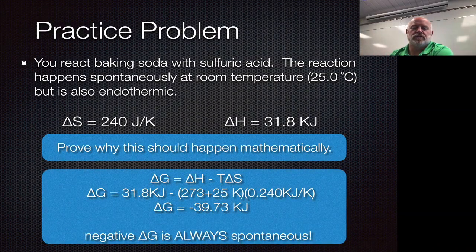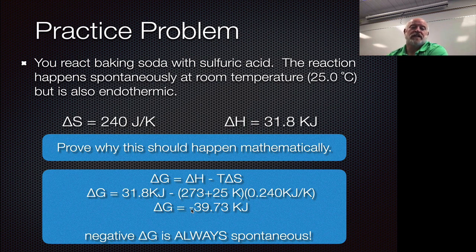Okay, so if we look at the solution for this now, we have our 31.8 kilojoules. We're going to subtract away the temperature times the entropy, but we need to be in Kelvin, so it's 273 plus the 25 for kelvins. I've converted this over to kilojoules per Kelvin, so my kelvins will cancel out. If I do that, I'm going to take my 31.8 minus 298 times this, and I get a negative 39.73 kilojoules, okay? Being that this is a negative value, we know this is spontaneous, all right? So anytime we get a negative G, it is spontaneous, all right?